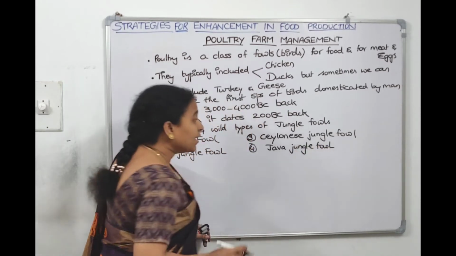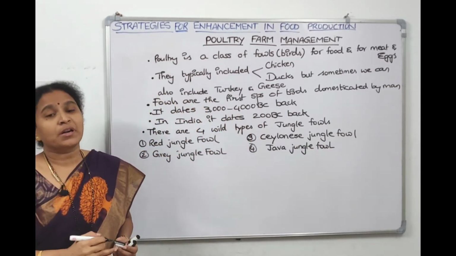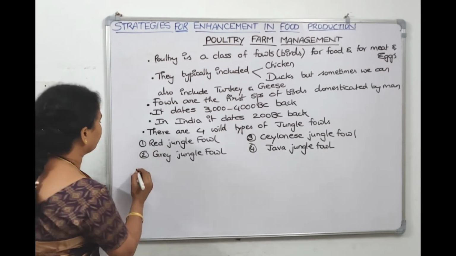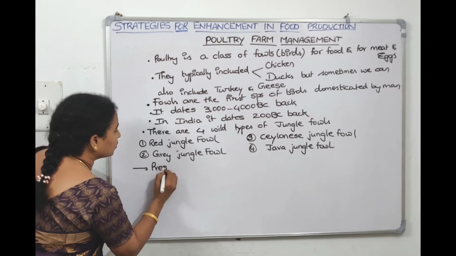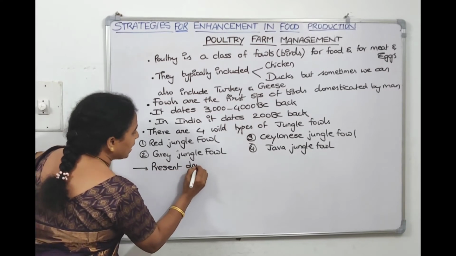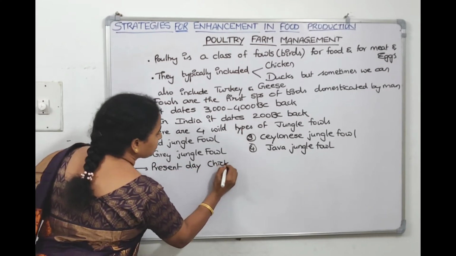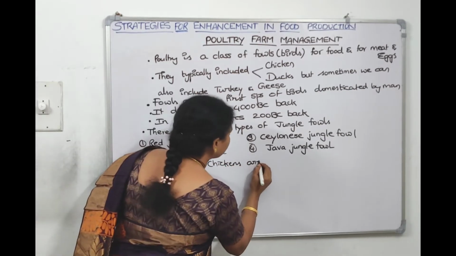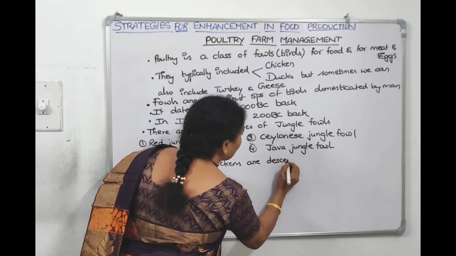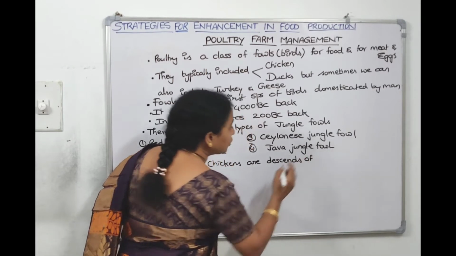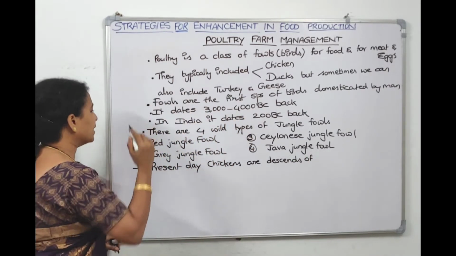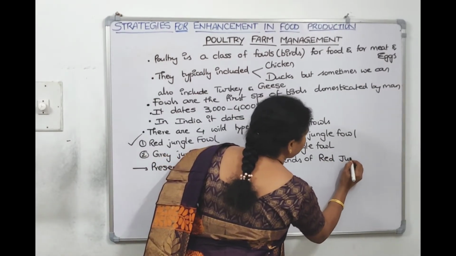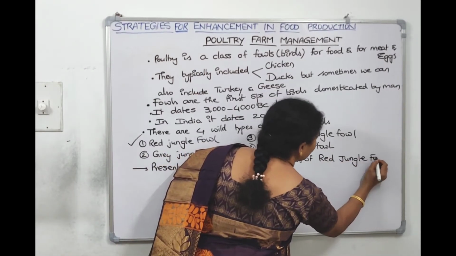The present day chickens we use in poultry are descendants of red jungle fowl.